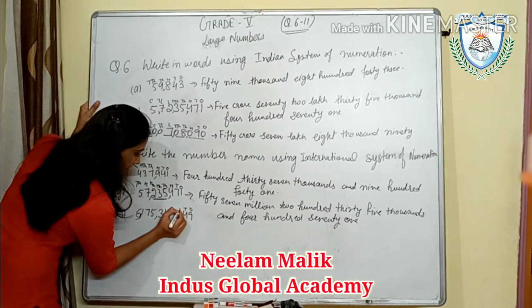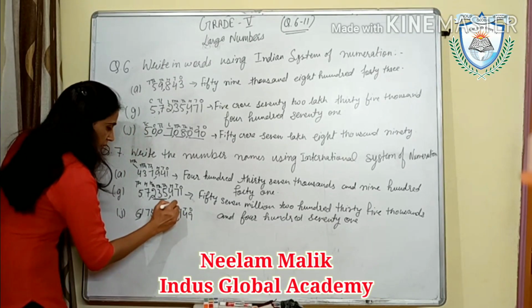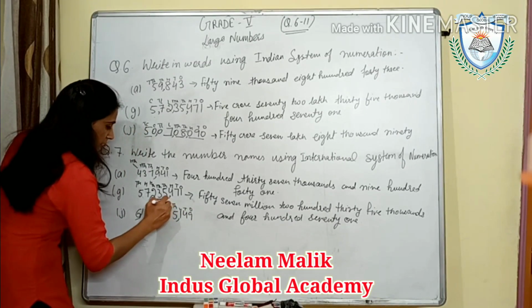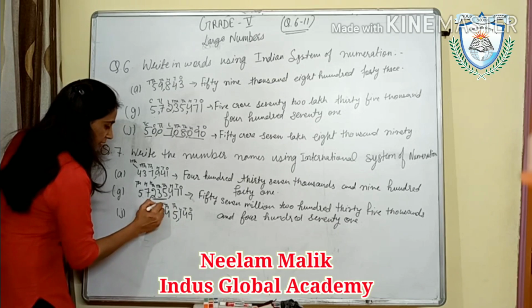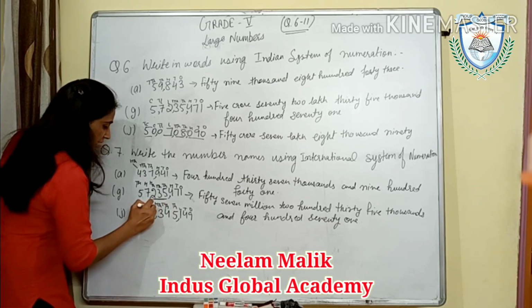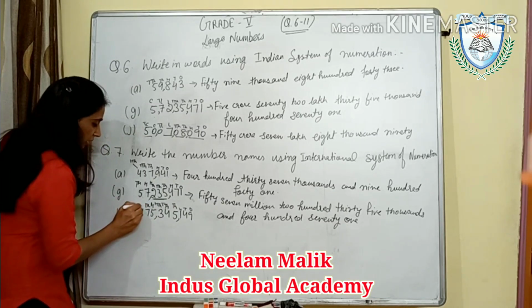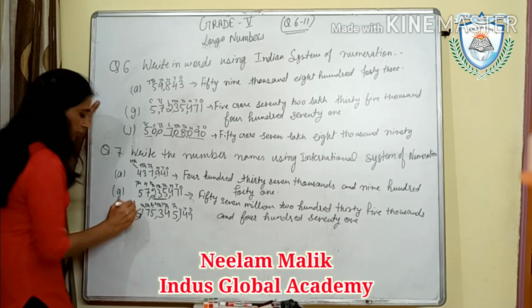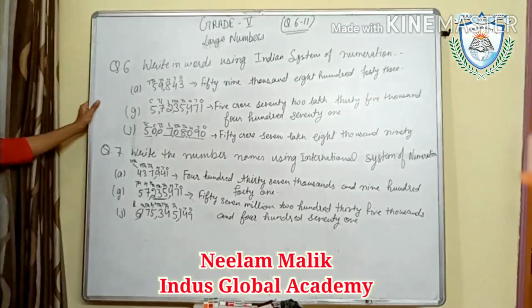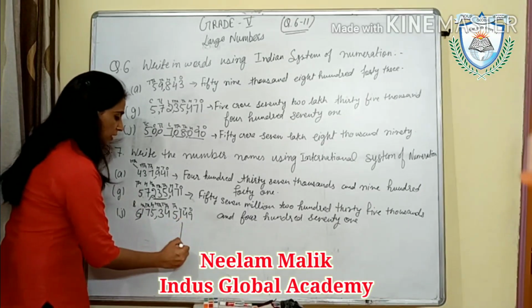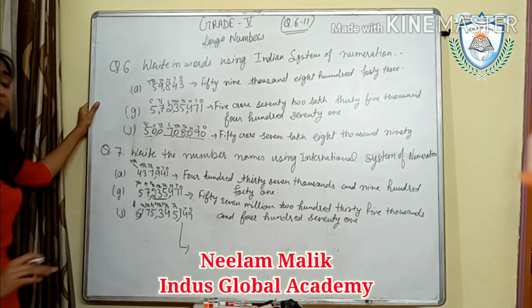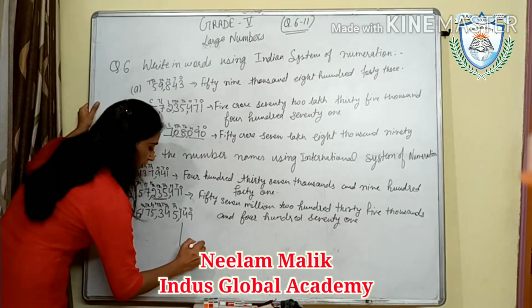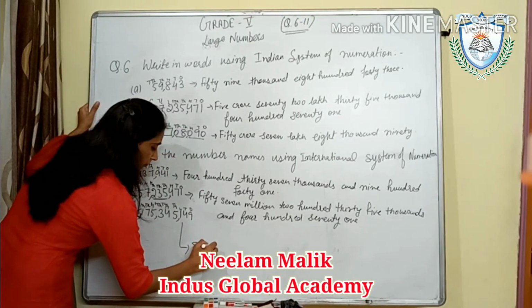Ones, tens, 100, 1000, 10,000. This is 100,000. Here is million, 10 million, and this one is 100 million, and the 6 is billion. Okay, 6 is billion. Now, what is this number? This is 6 billion. Here we will write 6 billion.